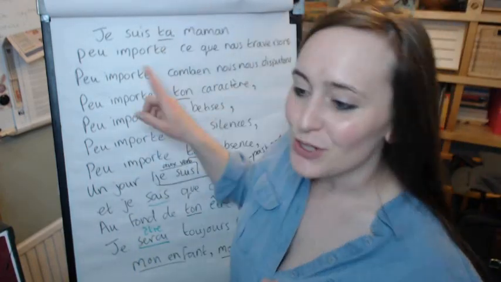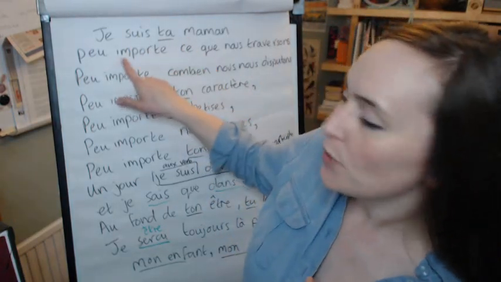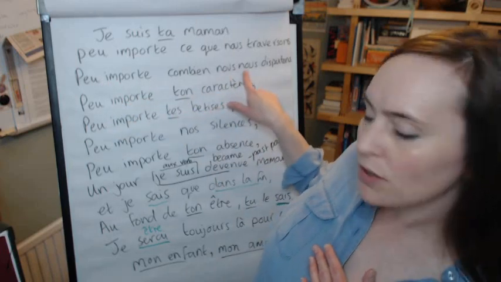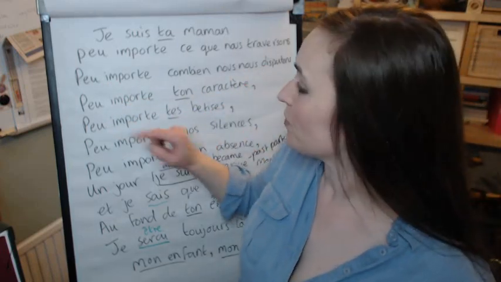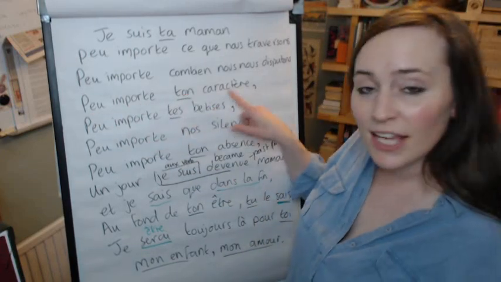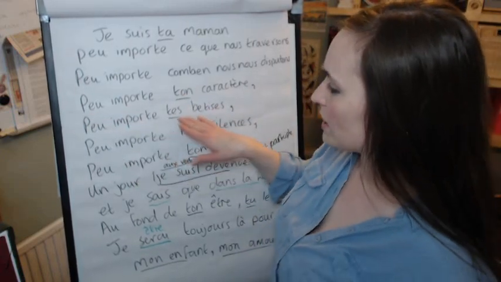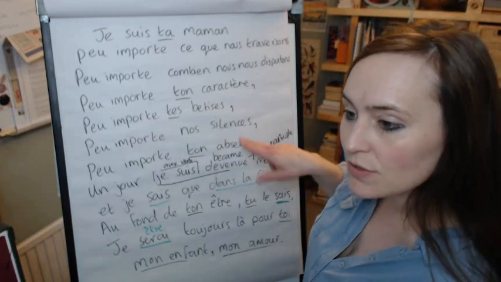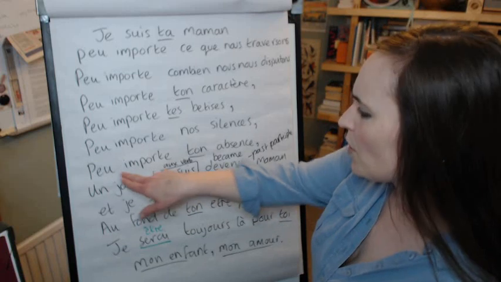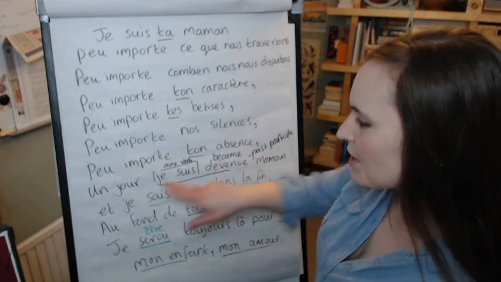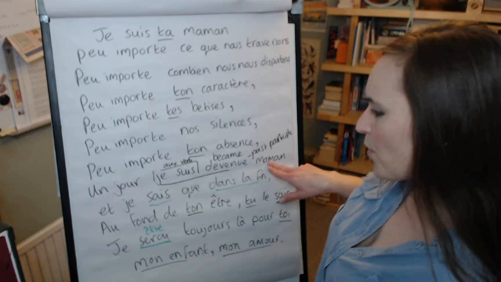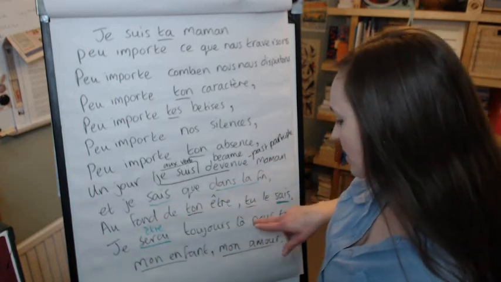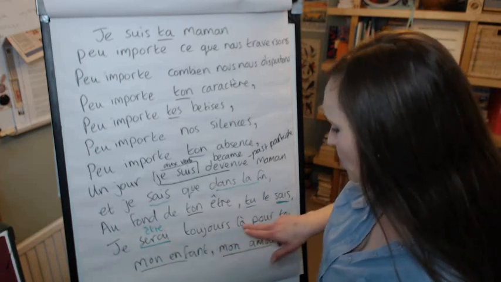J'arrive. Je suis ta maman. Peu importe ce que nous traversons. Peu importe combien nous nous disputons. Peu importe ton caractère. Peu importe les bêtises ou tes bêtises. Peu importe nos silences. Peu importe ton absence. Un jour, je suis devenue maman. Je sais que dans la fin, au fond de ton être, tu le sais, je serai toujours là pour toi, mon enfant, mon amour.